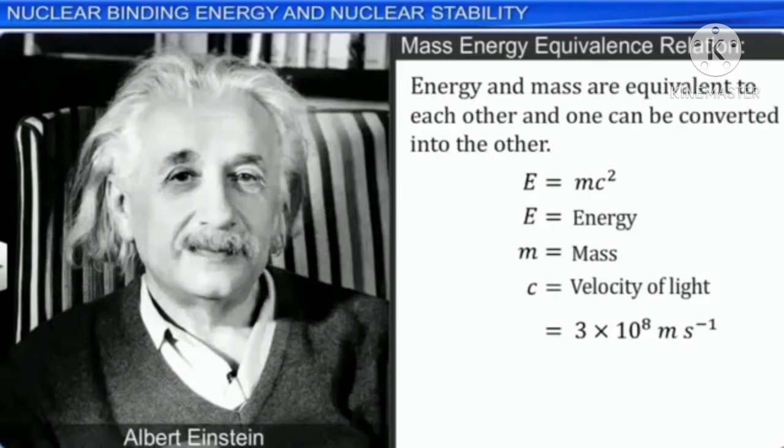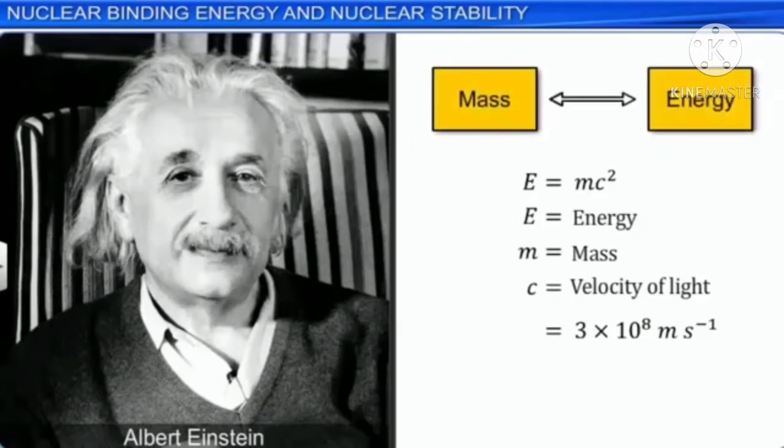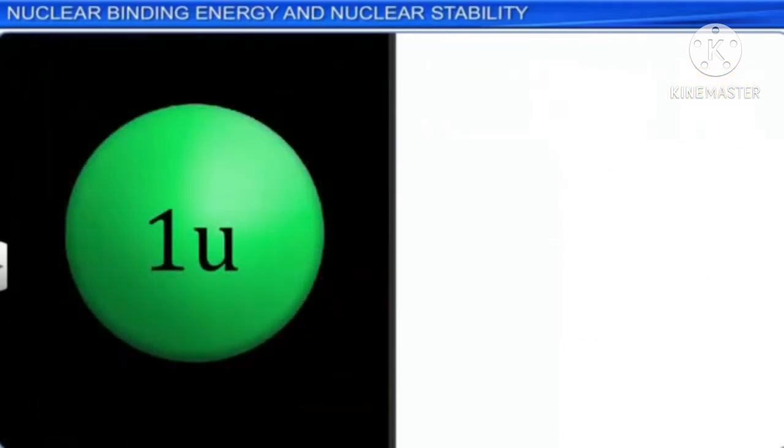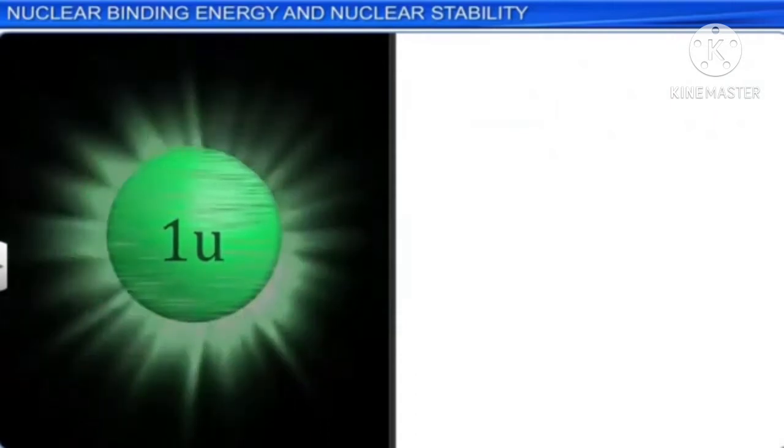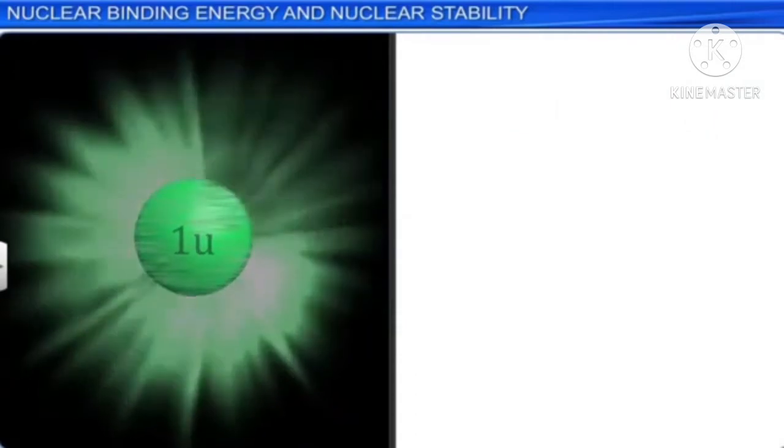According to Einstein, mass is a form of energy and it can be converted into other forms of energy, say kinetic energy, and vice versa. Let us now look at how much energy is released when one atomic mass unit of mass is completely destroyed. We know that the energy E released during this process is given by E is equal to mc².